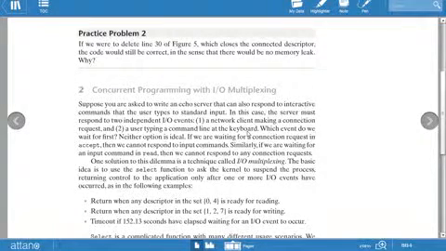Return when any descriptor in the set {0, 4} is ready for reading. Return when any descriptor in the set {1, 7} is ready for writing. Time out if 152.13 seconds have elapsed waiting for an input-output event to occur. These are various examples of how input-output events can be controlled in an application.